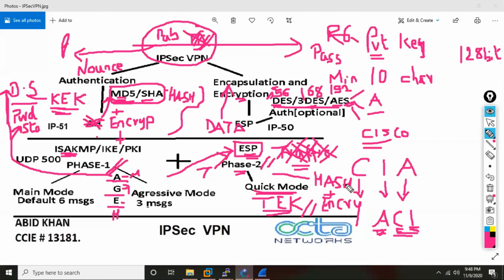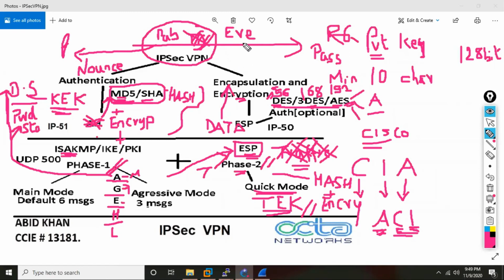Then what else is there? There is also a fifth option, something called as what? Lifetime. You can assign a lifetime also, for whatever keys are generated. If some communication is happening for a very long time, and somebody is watching your communication, watching in the sense, it is a man in the middle attack. The person who is watching your data is basically, in English, called as what? Eavesdropping. And that's the reason a shortcut name is called Eve.